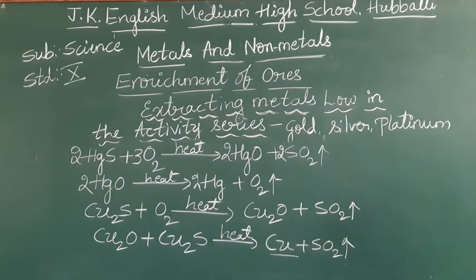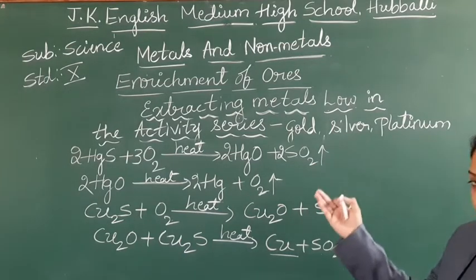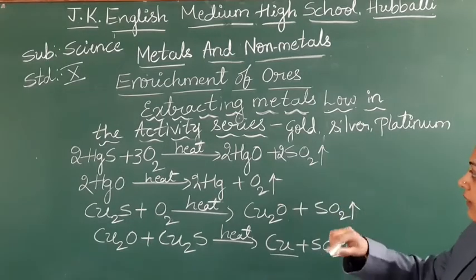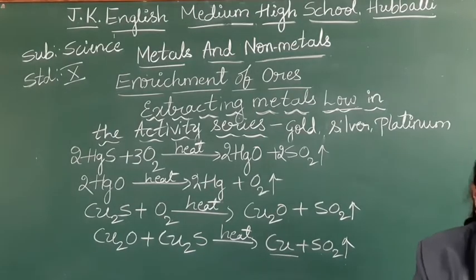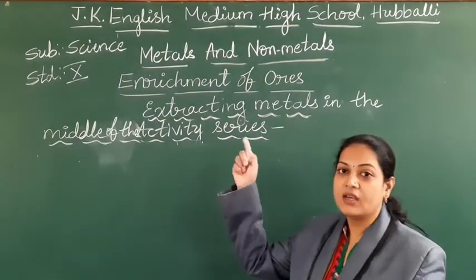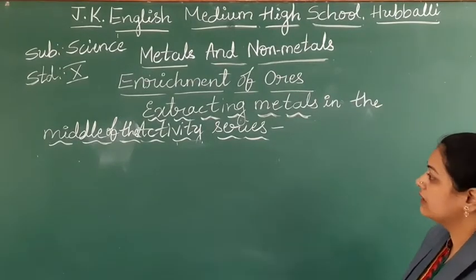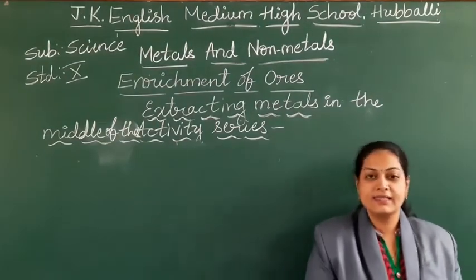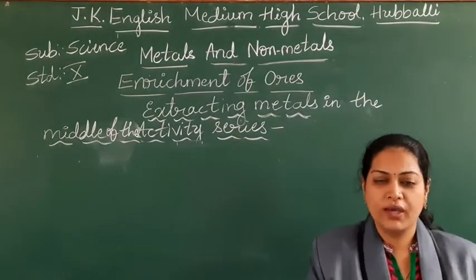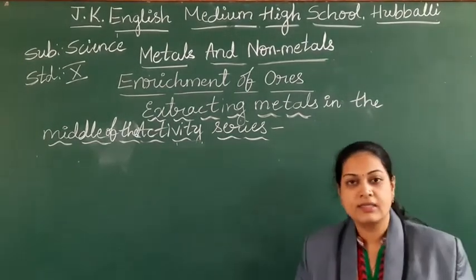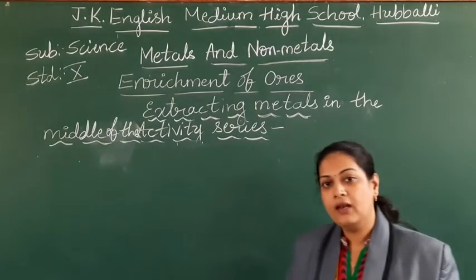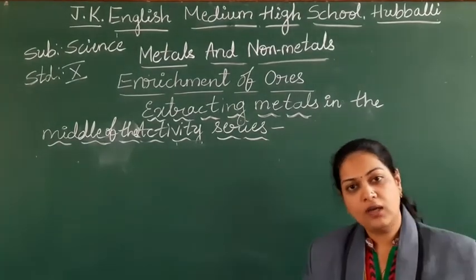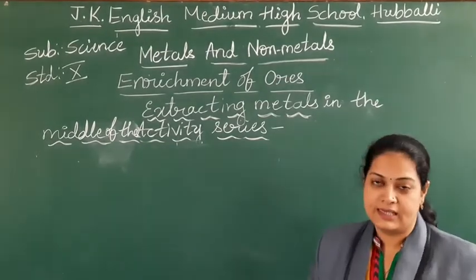So, like this, we can separate whatever the non-metals are there along with the metals that are low in the reactivity series. Take down the equations. Next, extracting the metals in the middle of the activity series. Just now we have seen the low. Okay, middle of the activity series. Which are all the metals that come? It may be zinc, iron, chromium, nickel, cobalt, lead. These all come under the middle of the activity series.